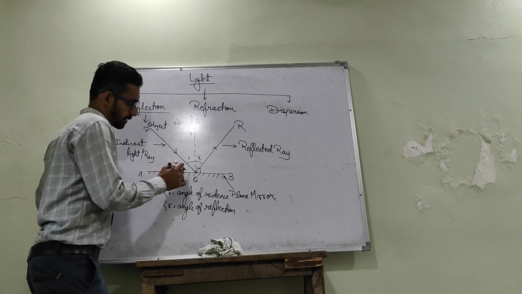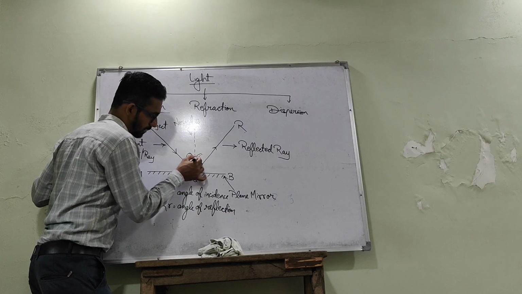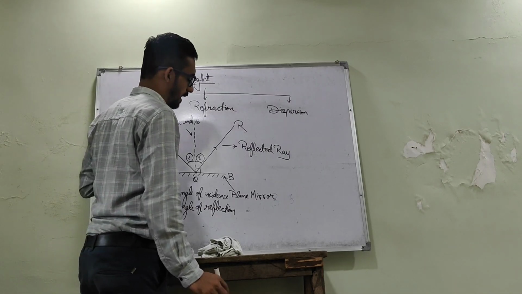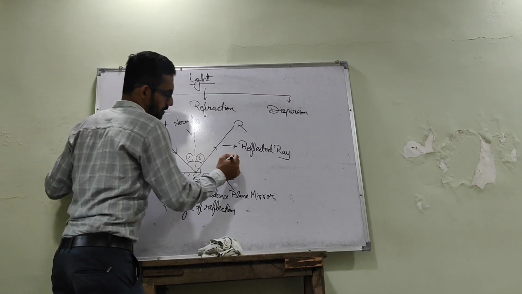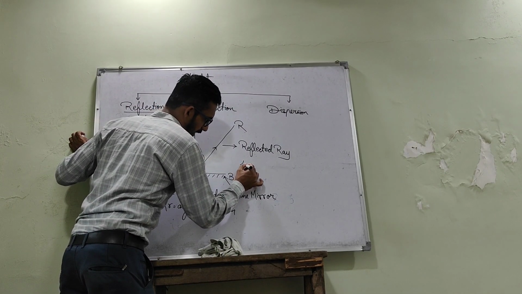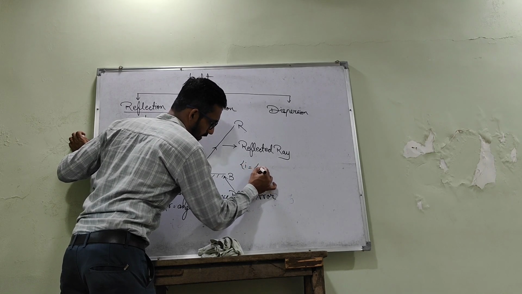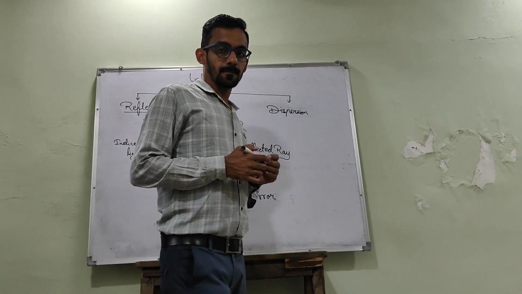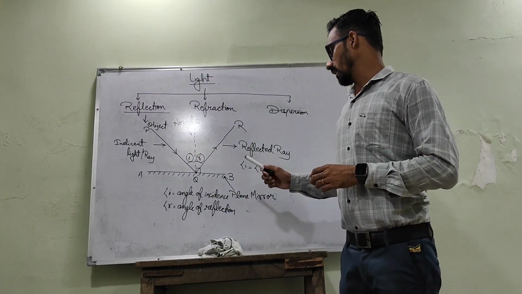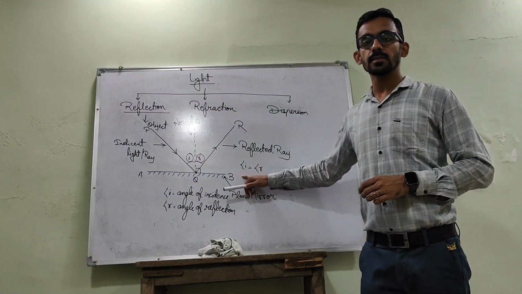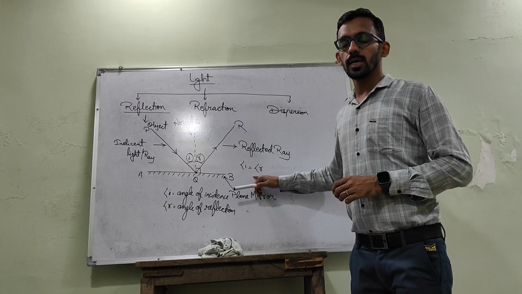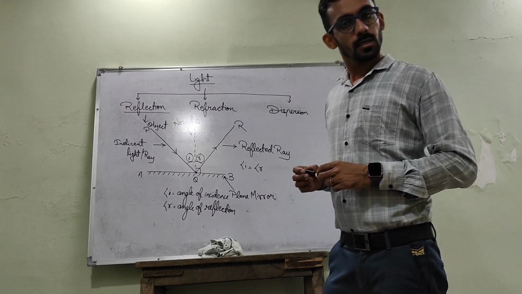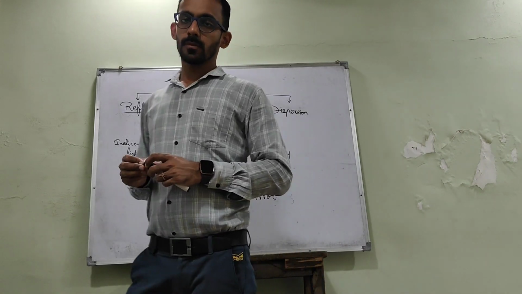Now next, that is the first law. The second law is that as we have here two angles, angle of incidence and angle of reflection, the very second law of reflection is that the angle of incidence is always equal to the angle of reflection. What is the second law? That the angle of incidence is always equal to the angle of reflection. Is it clear to all of you?